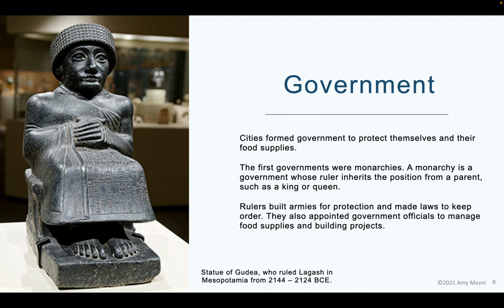So governments. Cities formed government to protect themselves and their food supplies. The first governments were monarchies. A monarchy is a government whose ruler inherits the position from a parent, such as a king or queen. So they're born into that family. Rulers built armies for protection and made laws to keep order. They also appointed government officials to manage food supplies and building projects.